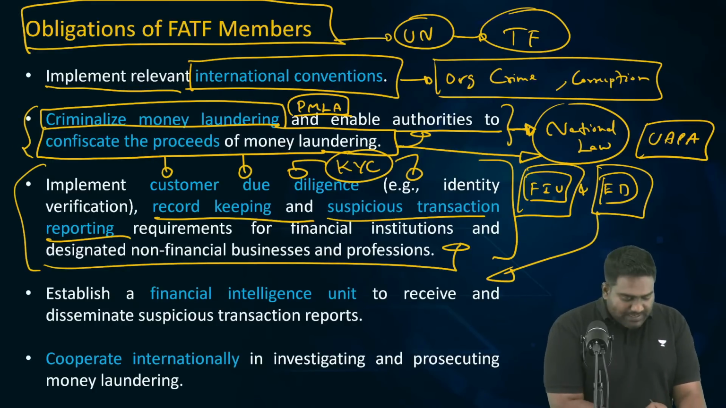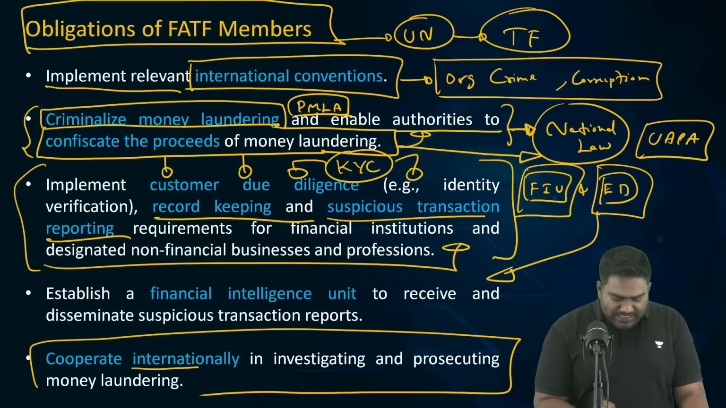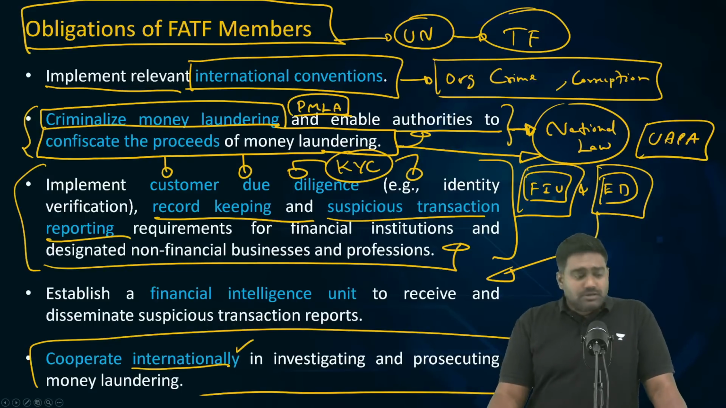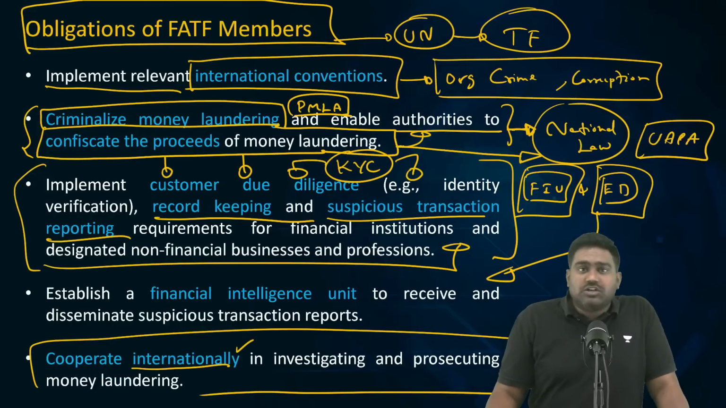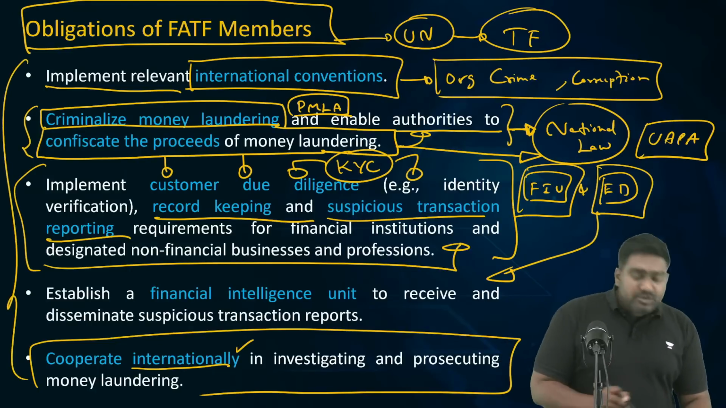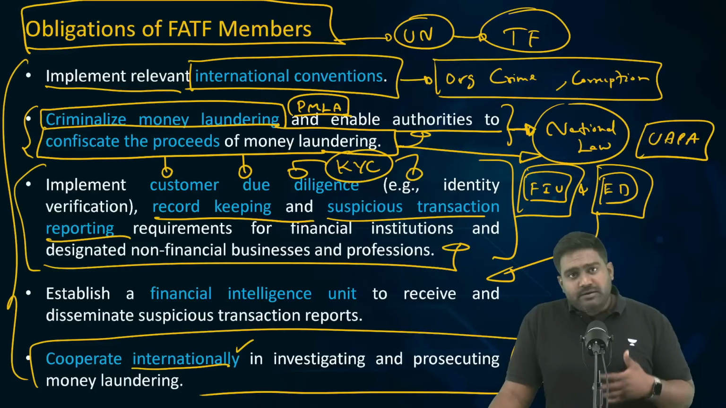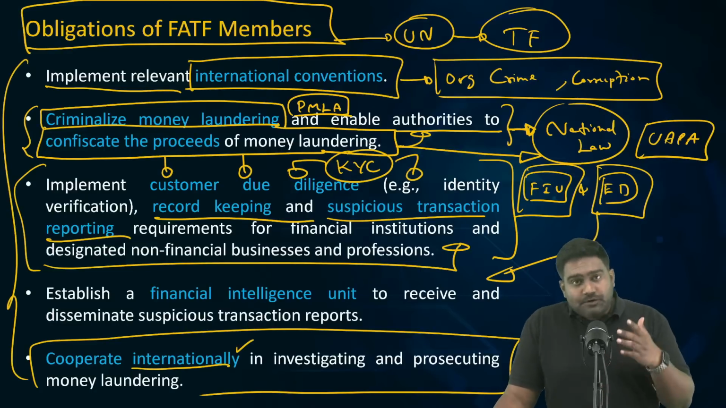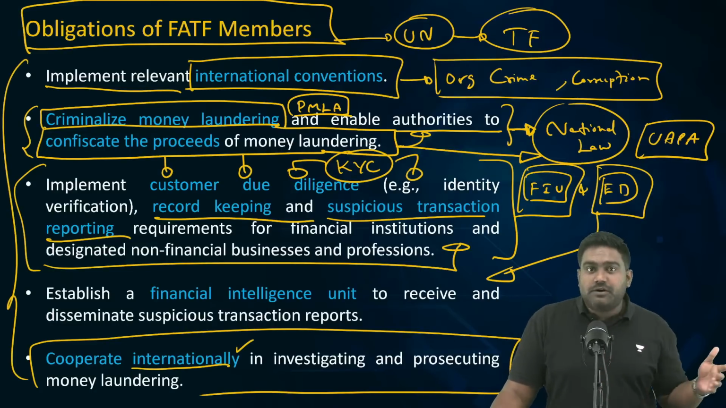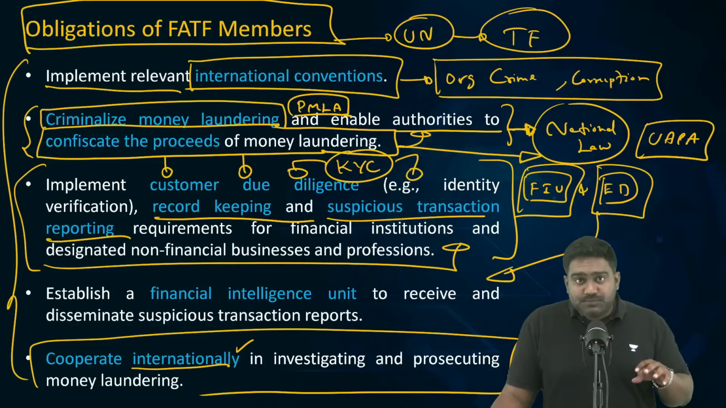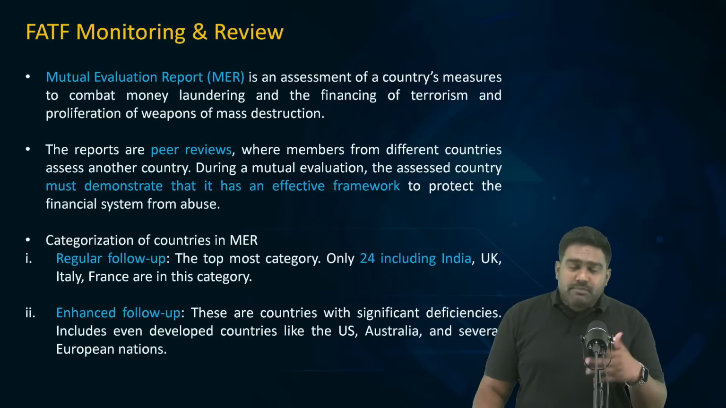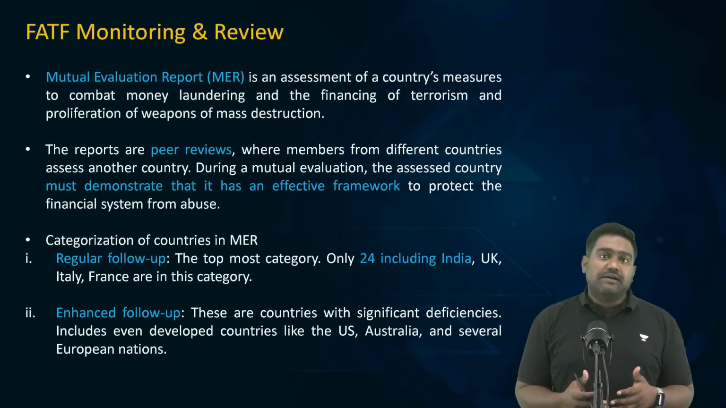And FATF expects that countries have to cooperate with each other internationally because these offenses are of a transnational nature. Money laundering, terror financing, it occurs across borders. Multiple countries could be involved. So, to investigate these crimes and offenses, you will need evidence and information from other countries, from the law enforcement agencies and intelligence agencies of other countries. So, international cooperation has been mandated by the FATF. These are some of the obligations on the members and jurisdictions who come under the FATF.